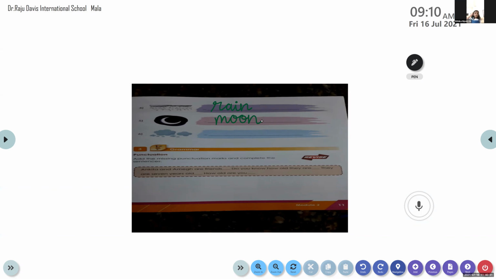Number 6. What are these? These figures that we see in the sky. Clouds. Clouds, right. C-L-O-U-D-S. Clouds.